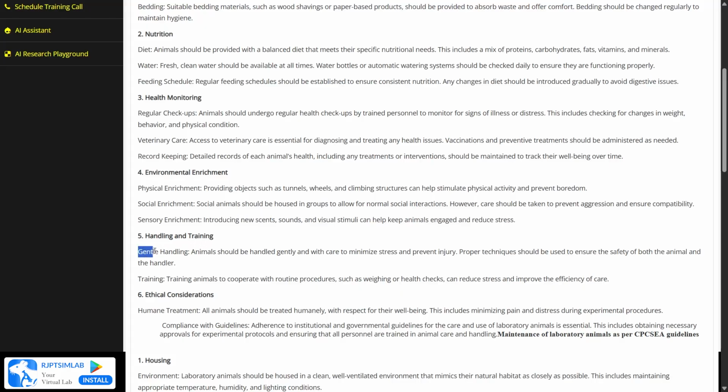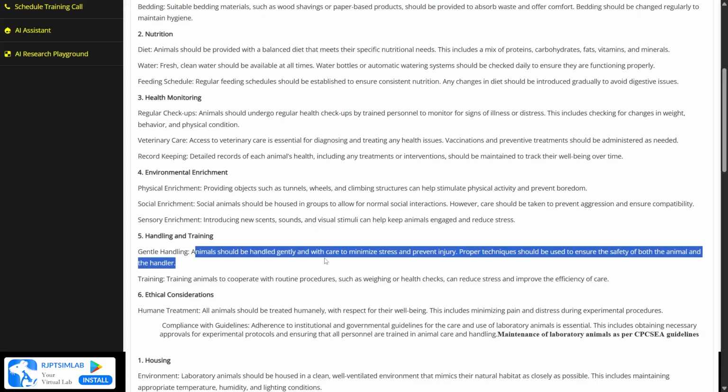For that, firstly, we have to handle the animals gently. Animals should be handled gently with care to minimize stress and prevent injury. Proper technique should be used to ensure the safety of both the animals and the handler. A well-trained person should handle the animals to prevent any injury and minimize the stress on the animal.